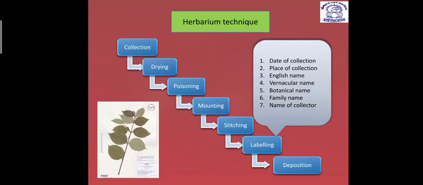Now, herbarium, if we see, they are an integral part of botanical gardens. Herbaria are considered a quick source of reference, because if I want to know the information of any plant, I can take out a particular herbarium sheet and read the information. So it is quickly available. So it is known as what? Quick source of reference.